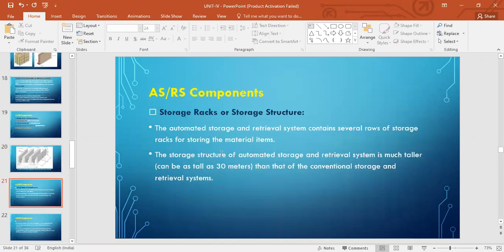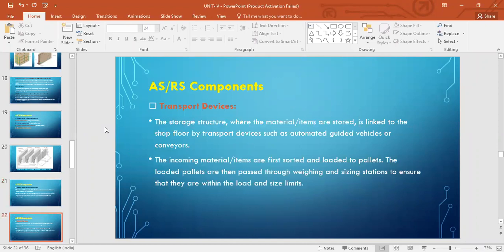And now we are going to define what the different components do. Storage rack basically contains several rows of storage racks for storing the material items, right? As simple. And they can be as tall as 30 meters. We saw, right? How tall were they? That's a typical system, as tall as 30 meters, unlike the small, conventional storage and retrieval systems. So that's your storage rack or storage structure where you're going to store it.